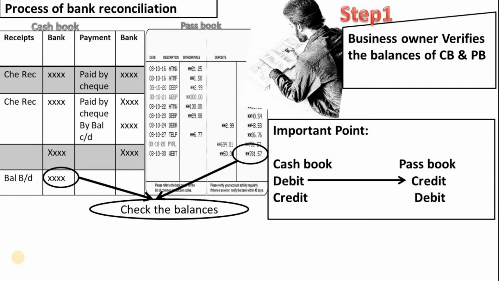Our receipts, or the debit transactions of the cash book, are recorded on the credit side in the passbook, and our credits, or the payment transactions in the cash book, will be recorded on the debit side of the passbook. Let's understand this important note with an example.